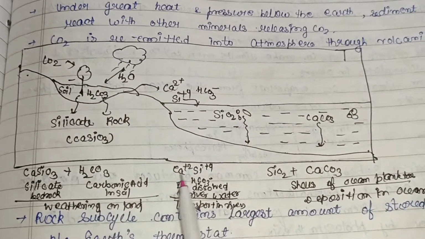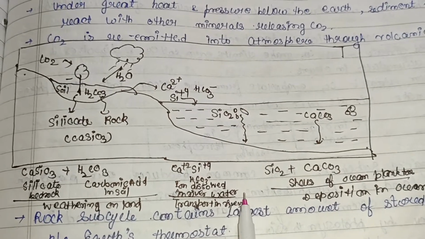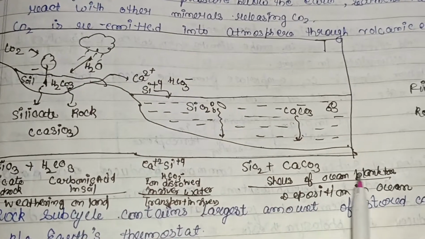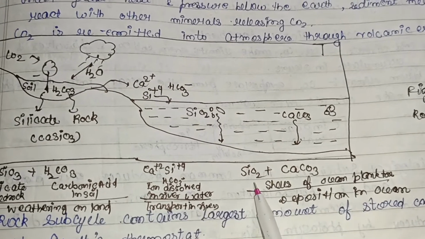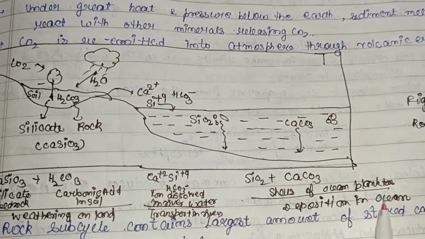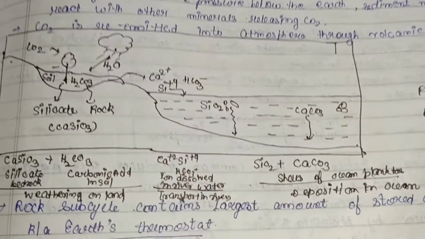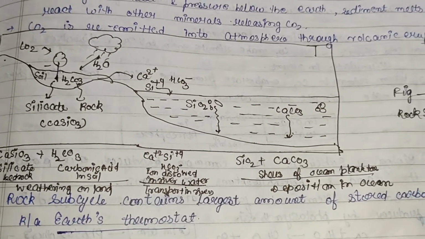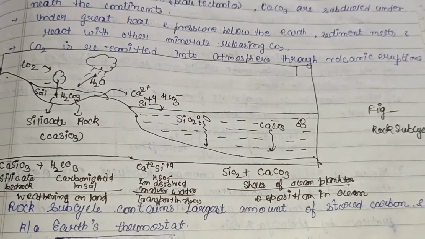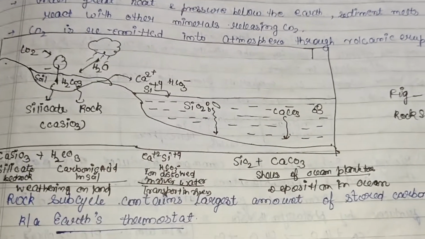Later on, these ions dissolve in the river water, that is, transport takes place in the rivers, and later the shells of ocean planktons, made up of SiO2 or CaCO3, settle down and deposition in the ocean takes place. The rock subcycle contains the largest amount of stored carbon, hence it is known as the earth's thermostat.